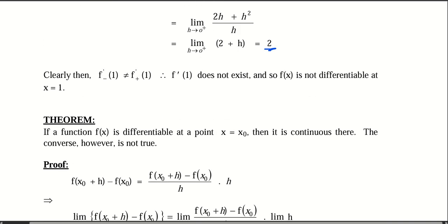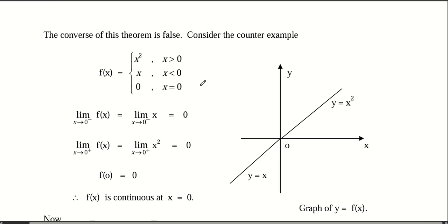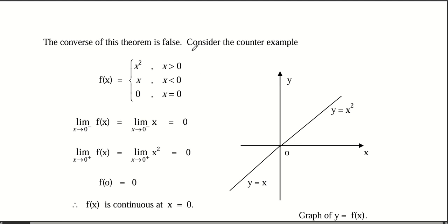And so there is another theorem that if a function is differentiable at a point, then it is continuous there. Now the reverse is not true, right? So differentiability implies continuity, but continuity does not imply differentiability. So for instance, we can try using a similar question.